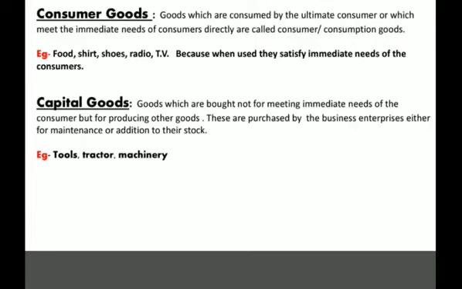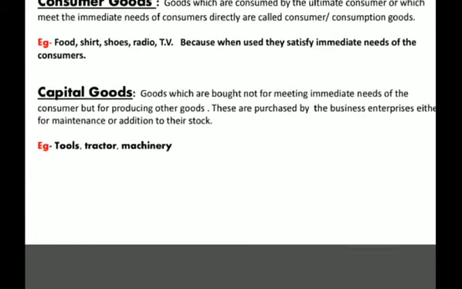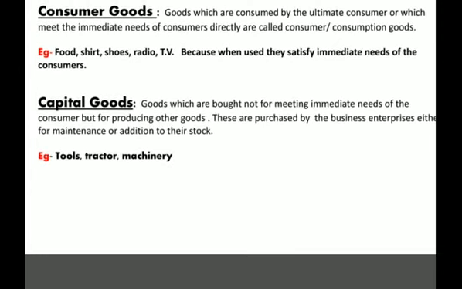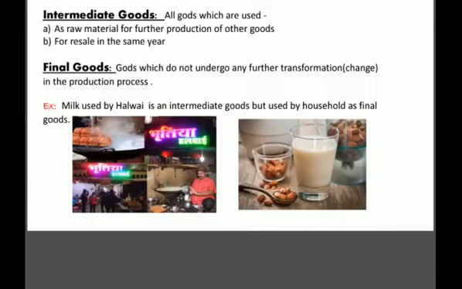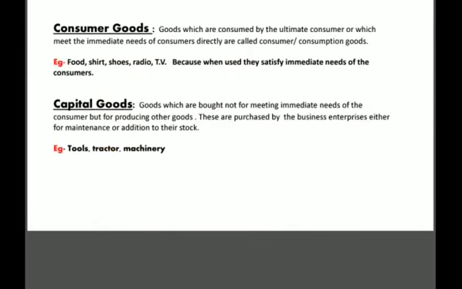And what are the examples of consumer goods? Food, shirt, shoes, radio, TV. These we consume directly. These are not used for producing other goods. So these were the basic terms: intermediate goods, final goods, consumer goods, and capital goods.